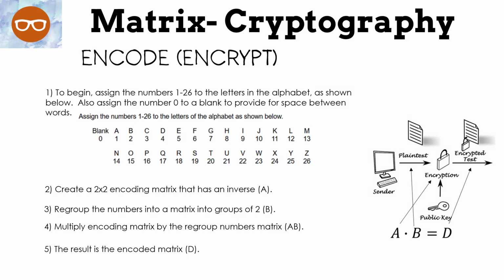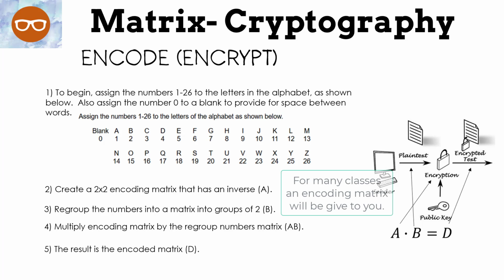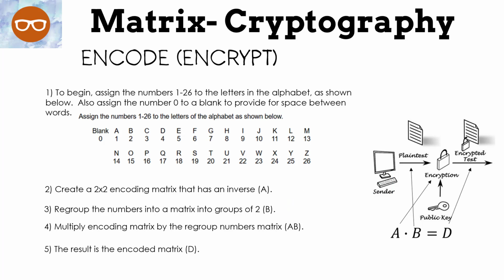First, we're going to learn how to encode or encrypt a message. To begin, assign the numbers 1 through 26 to the letters in the alphabet as shown below. Also, assign the number 0 to a blank to provide the space between words. Now, I recommend you write this down. Then we're going to create a 2 by 2 encoding matrix that has an inverse. Now, this 2 by 2 matrix is our A. We're going to regroup the numbers into groups of 2, which is our matrix B. We're going to multiply the encoding matrix by the regrouped number matrix, so that's A times B, and the result will be our encoded matrix D.